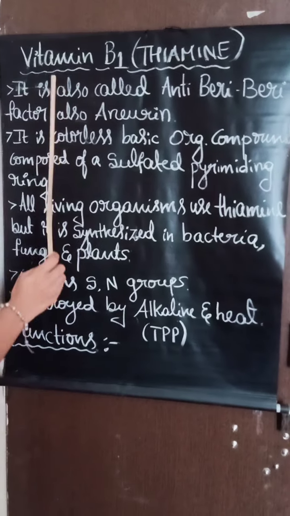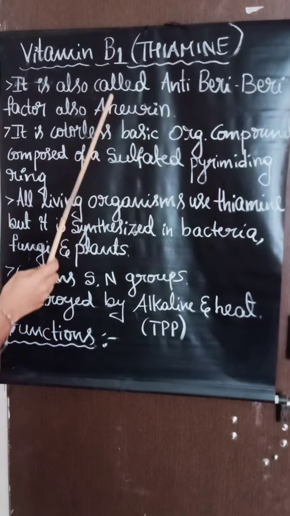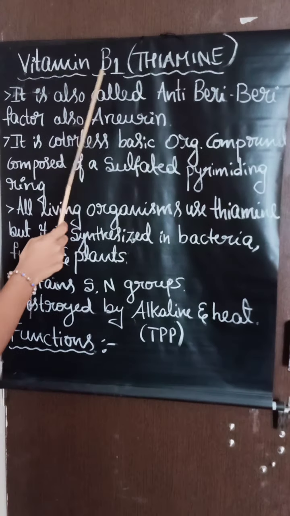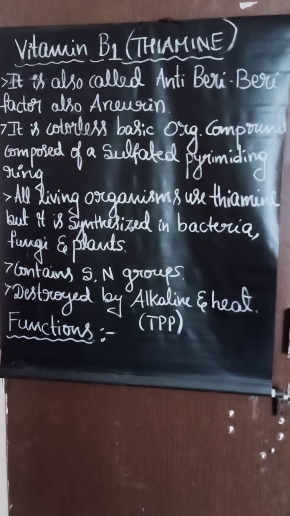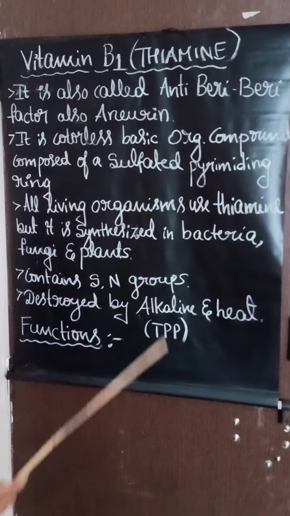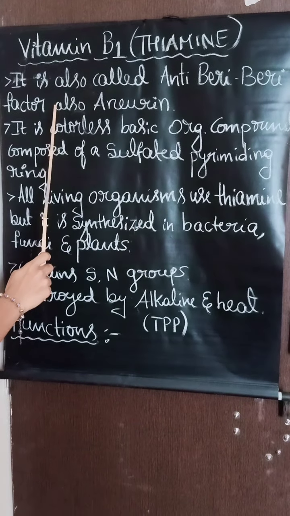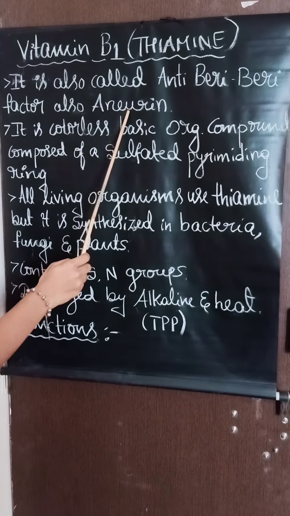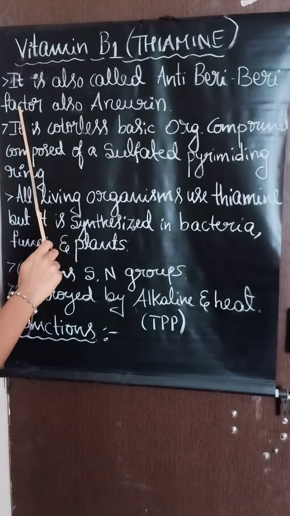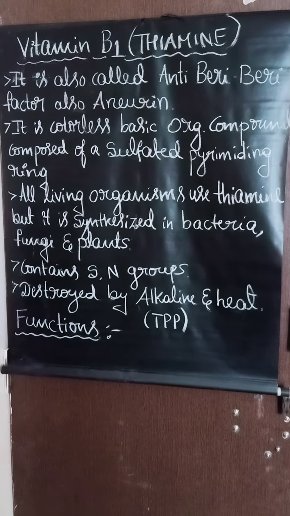The next is vitamin B1. I have already told you about vitamin B1 in the classification. In that, thiamine is also called vitamin B1. It is also called the anti-beriberi factor, anti-neuritic factor, and also aneurin.